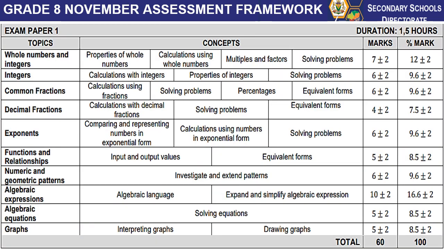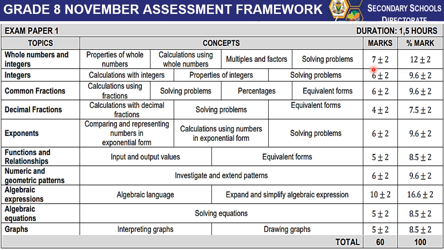We now look at the grade 8 November assessment framework for paper 1. Remember the duration is 1.5 hours and the mark allocation is 60. Now we have 3 columns here. The first column will indicate the topics that will be assessed. The second column indicates the concepts that will be assessed under a particular topic. The third column indicates the number of marks that have been allocated for that particular topic. And the last column indicates the percentage in which that topic will take in that particular paper.